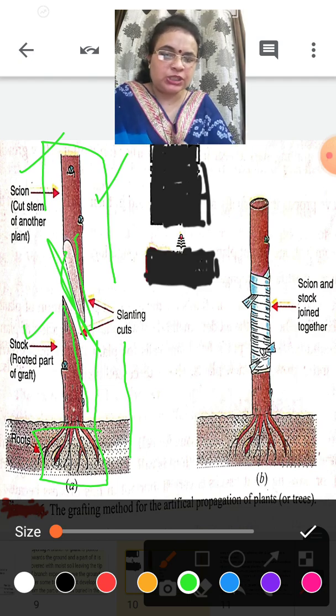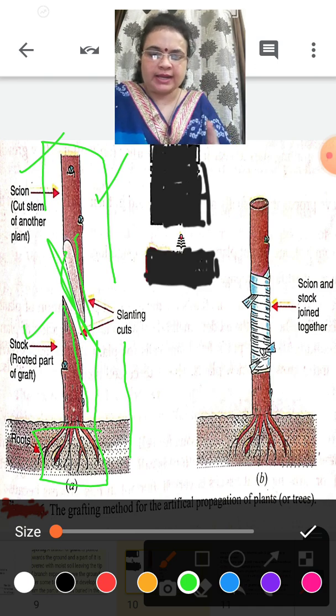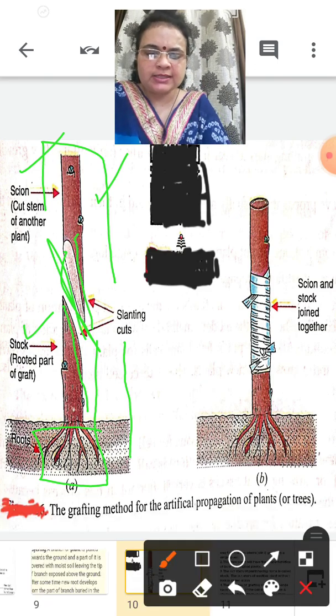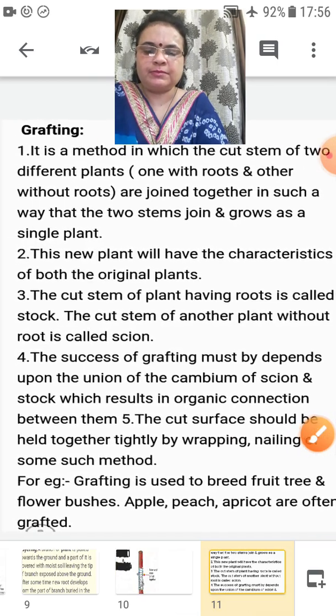So in this procedure, artificially, the two characters of trees have been reproduced in one. Okay, let us study more about grafting.